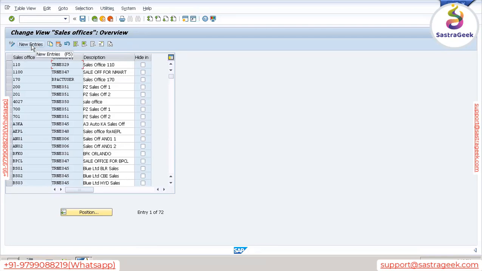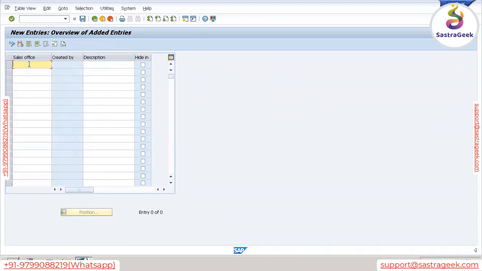So let's define sales office, go to new entries, and let's use the same naming convention, VANP. And here we can give VANP sales office.